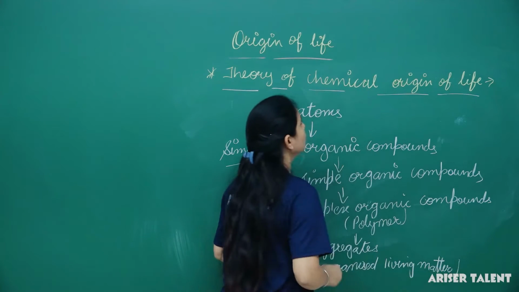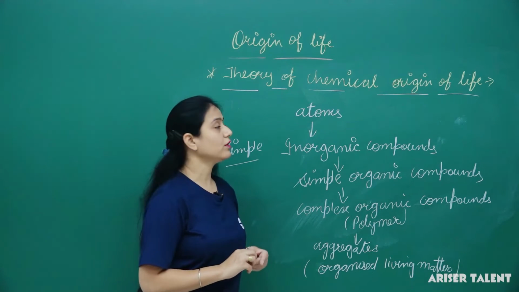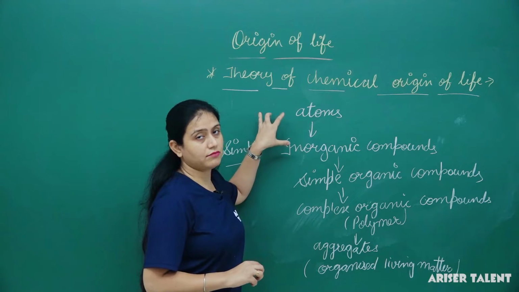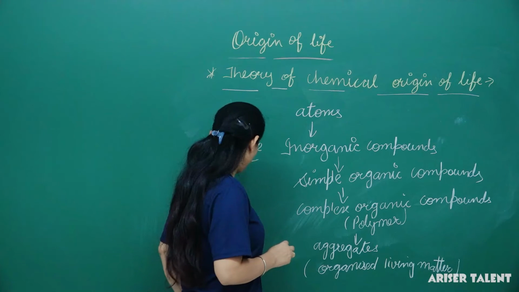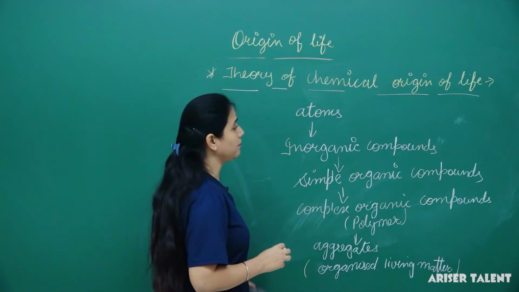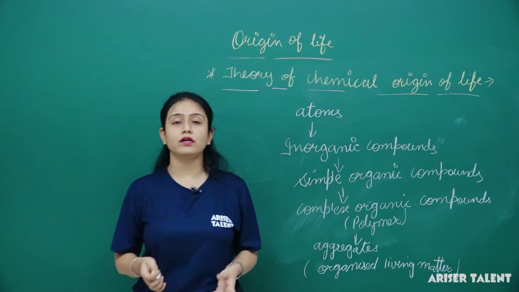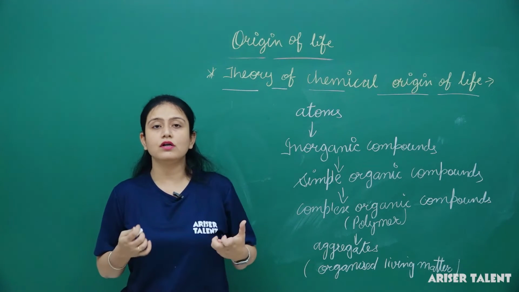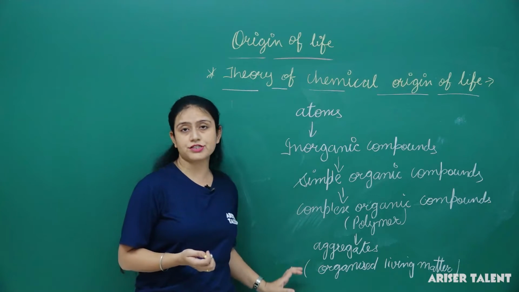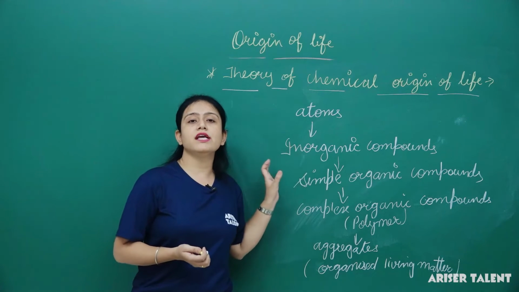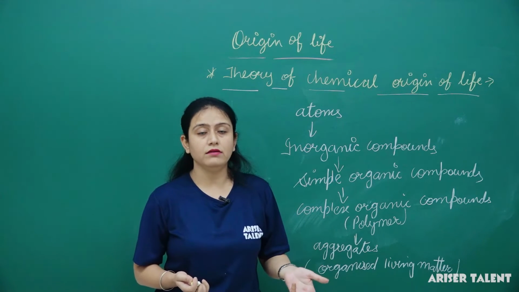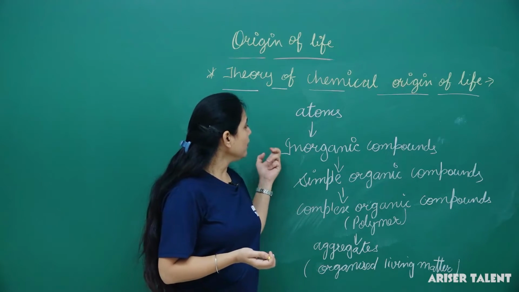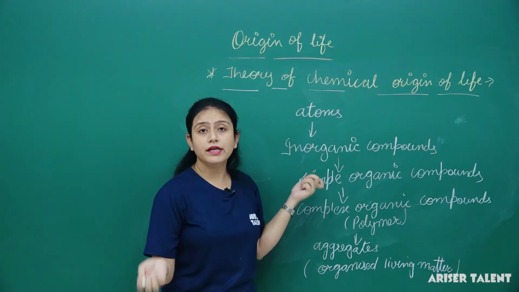So what is the chemical origin of life? According to it, atoms combine to form inorganic compounds. How do these reactions take place? They take place because of the presence of solar energy or solar radiations. All these reactions need energy, so they get energy from solar radiations, from lightning, meaning from sparks, or from volcanic eruptions.